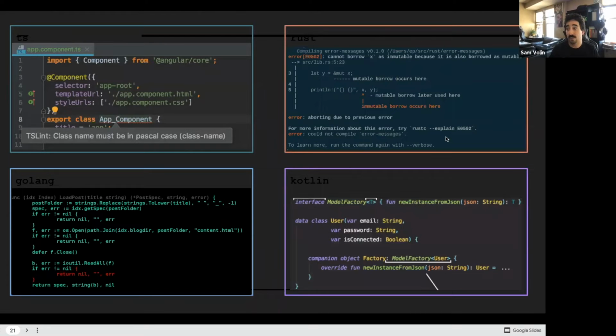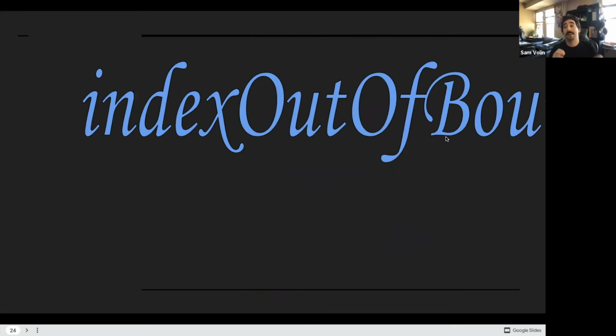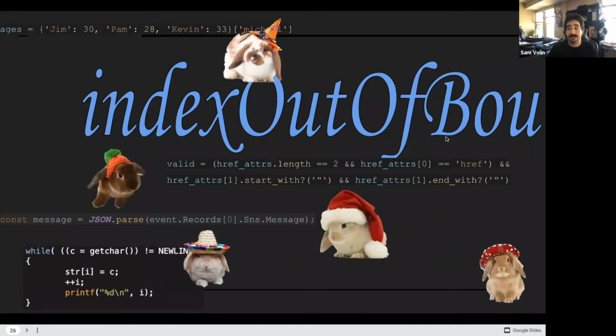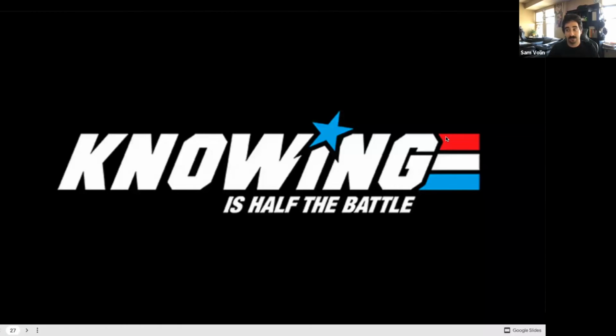The right tools can help prevent most of these bugs at compile time, and typed languages do help a ton. And so does linting and coverage requirements. But even still, most linters won't prevent you from making index out of bounds errors and key not found exceptions. And these are what happen when you make the wrong assumptions about state that is unstructured, because arrays are not guaranteed to have a zero indexed element, and maps are not assured to have every key. Knowing is half the battle, and unstructured state is ignorance.